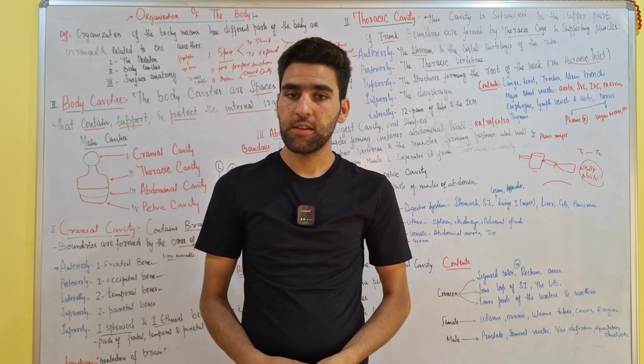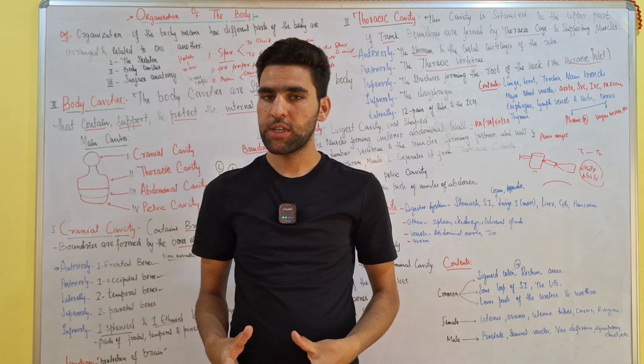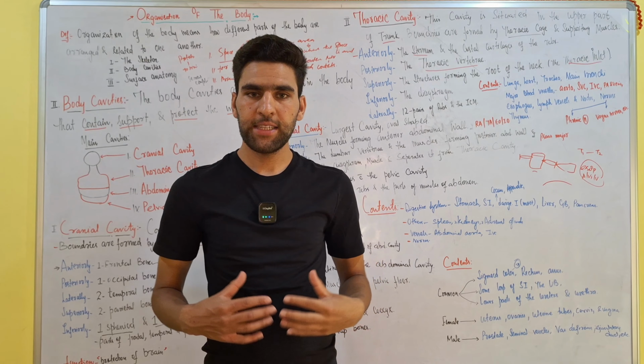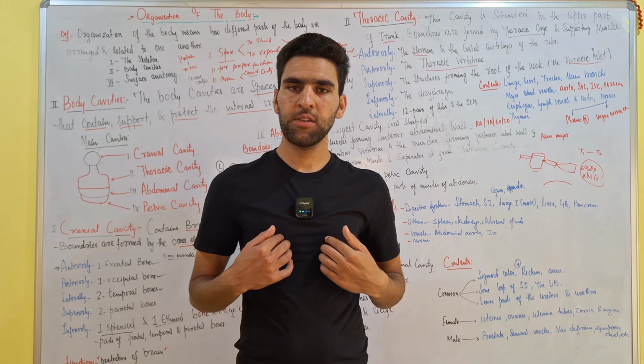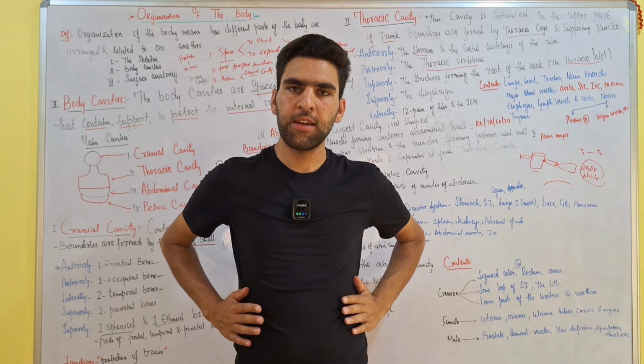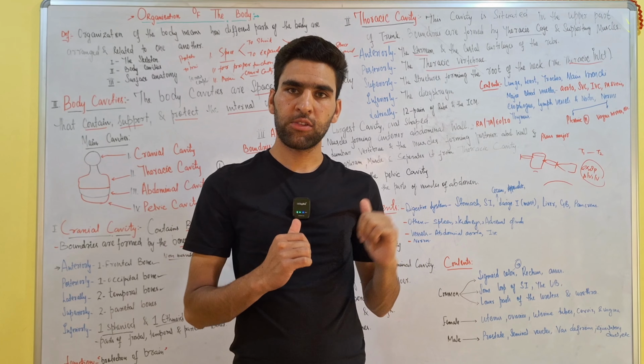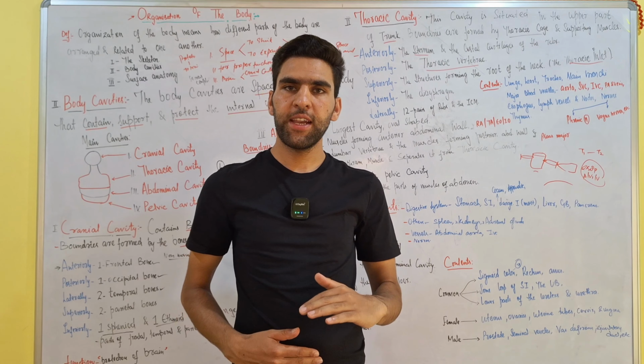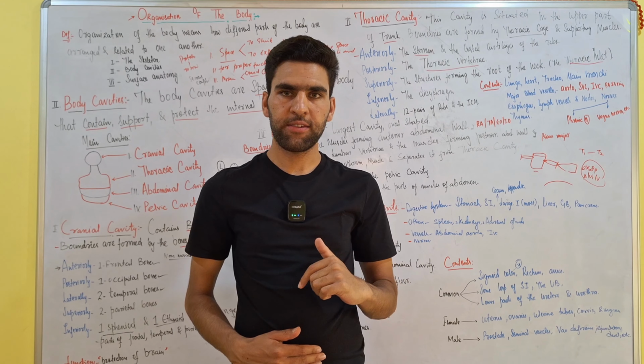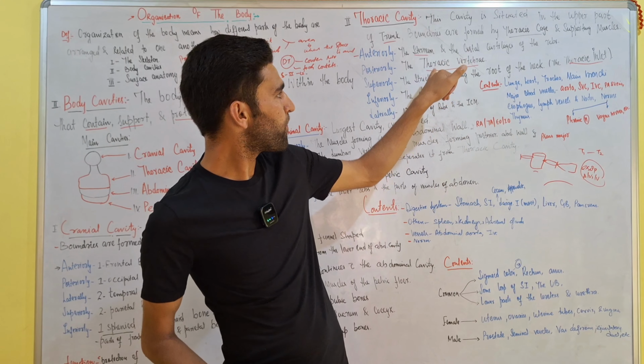So we can say that the walls of the thoracic cavity, or the boundaries of the thoracic cavity, are anteriorly the sternum and costal cartilages, laterally ribs, posteriorly the thoracic vertebrae, inferiorly the dome-shaped muscle called diaphragm, superiorly the root of neck.